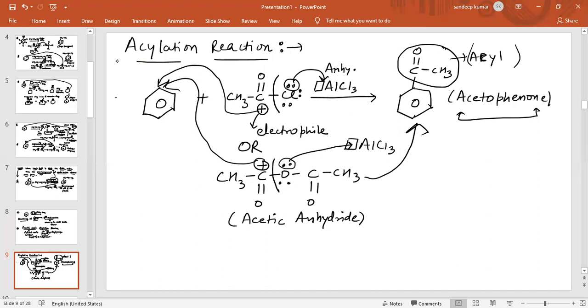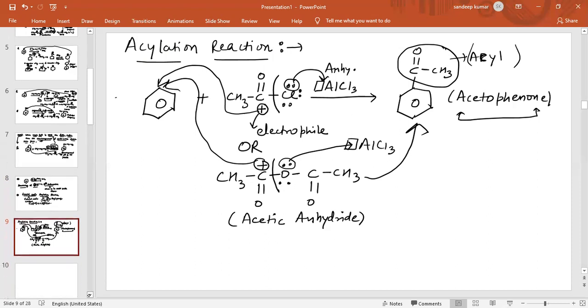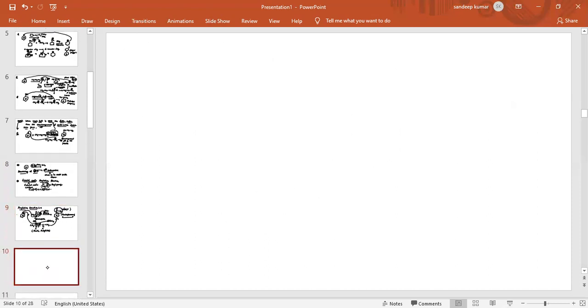Now see the mechanism for this reaction. What is the mechanism for this reaction?